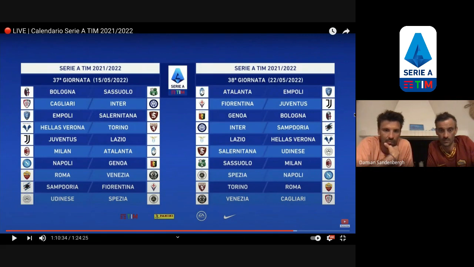Inter, Samp, Fiorentina, Juventus. That's kind of a weird last game. Fiorentina. I feel sorry for Fiorentina. It starts really hard for them, and the last 2 games are some Juve. Yeah. Juventus, Lazio. Why does Juventus have Lazio and Fiorentina in the last 2 games? That's nonsense. Come on, I suppose it's like Milan then. But that's a game that risks points for Juventus, and that's a game that risks points for Juventus, and they put them in the last 2.